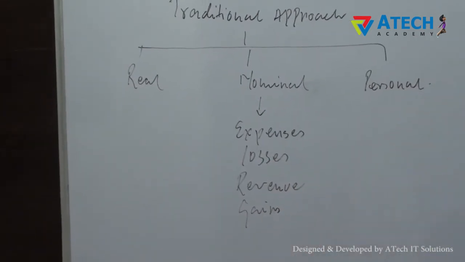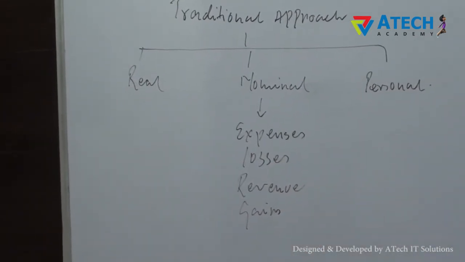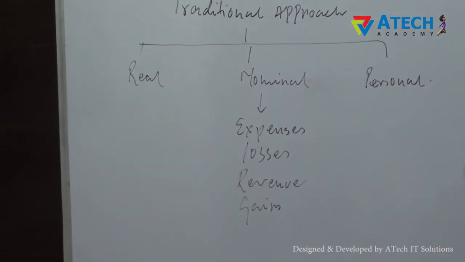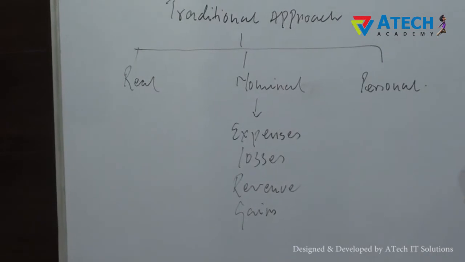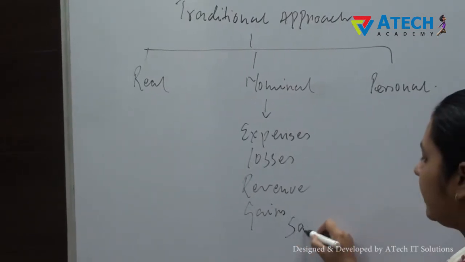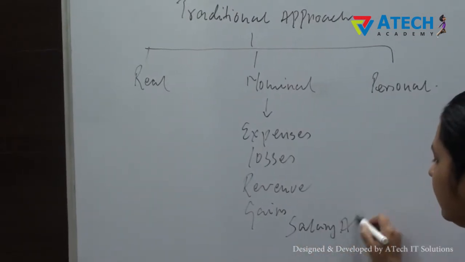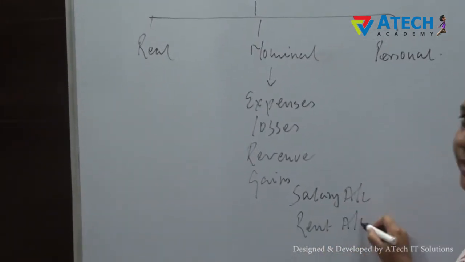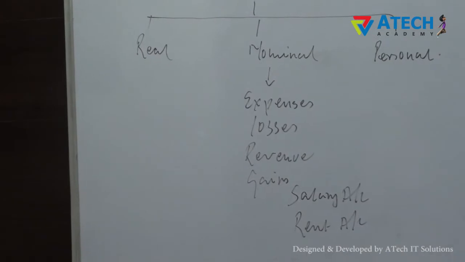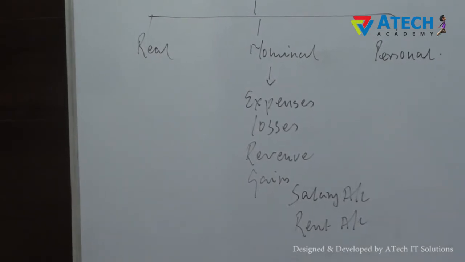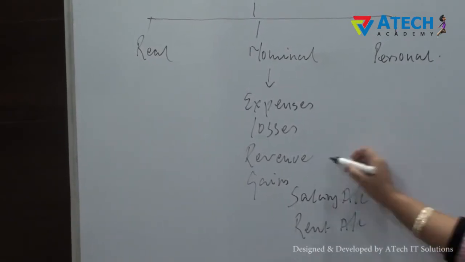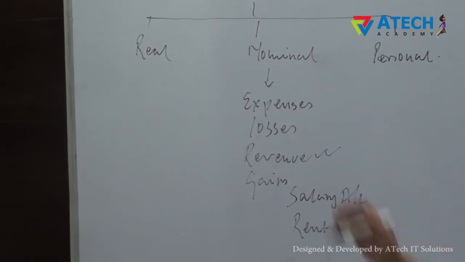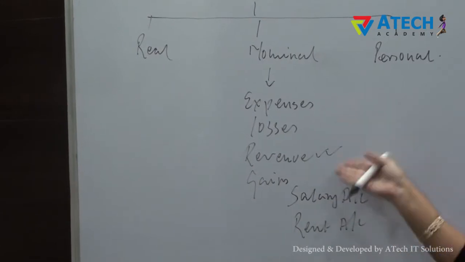For example, since salary is your expense, salary can be classified into nominal account. So your salary account is a nominal account. Your rent account is again a nominal account. Commission received account, again it is a nominal account because it relates to revenue.